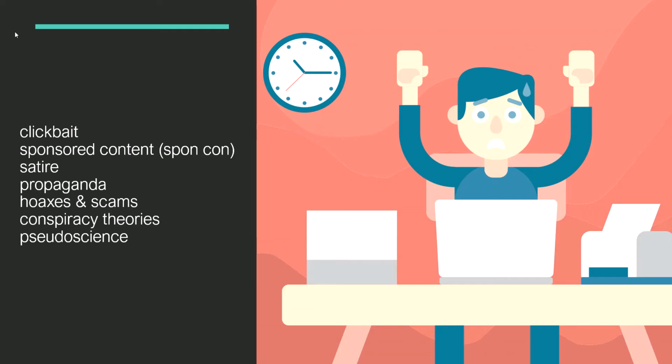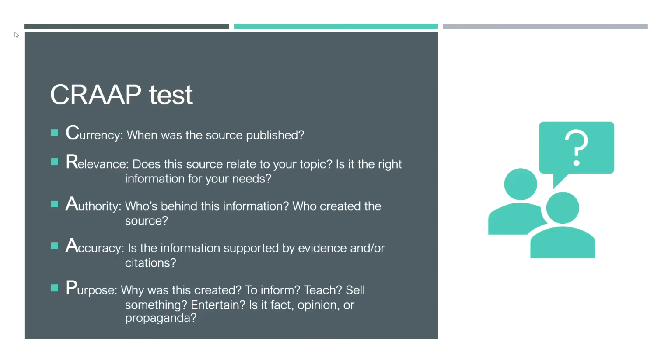Alongside news stories, essays, and government information, there are all kinds of misinformation competing for your attention and your trust online. So how to sort fact from fiction? We have to use our BS detectors, and the library has an acronym to help. This acronym is called the CRAP test. Each letter stands for a question you should ask yourself of any source you read.